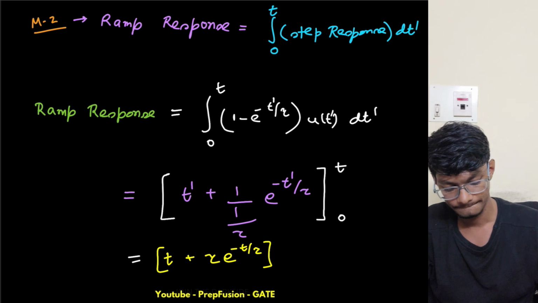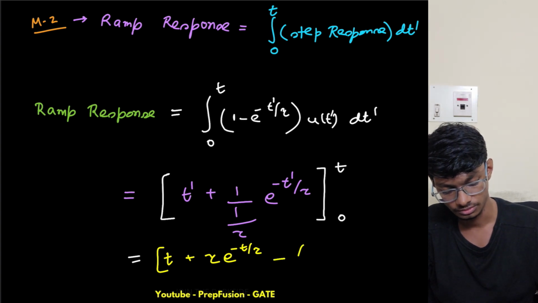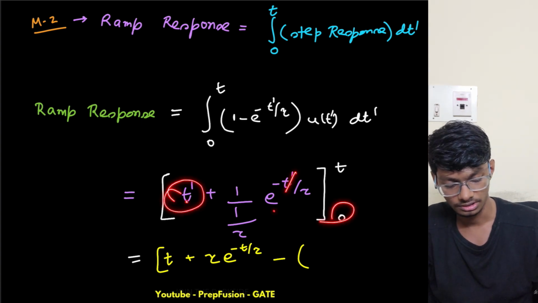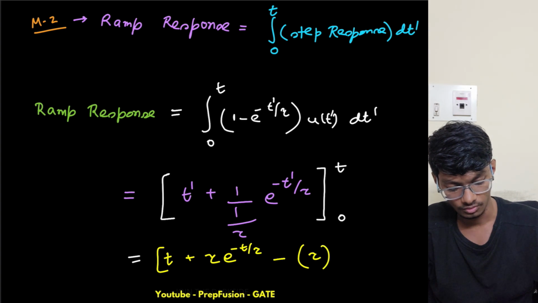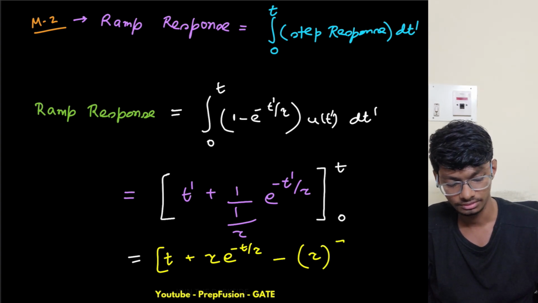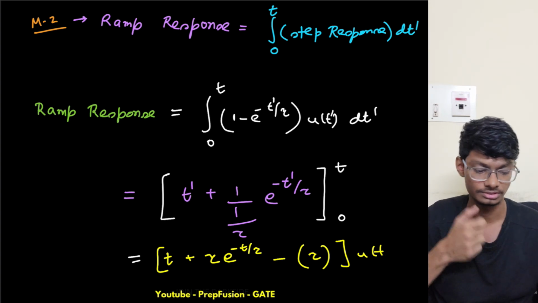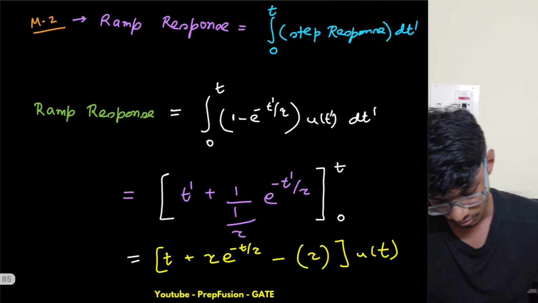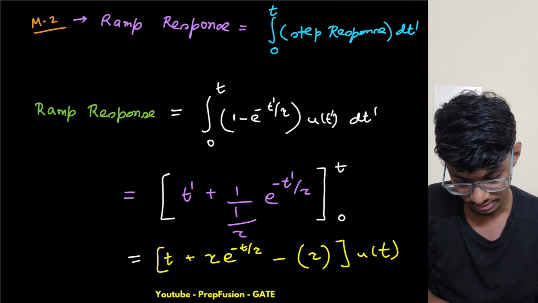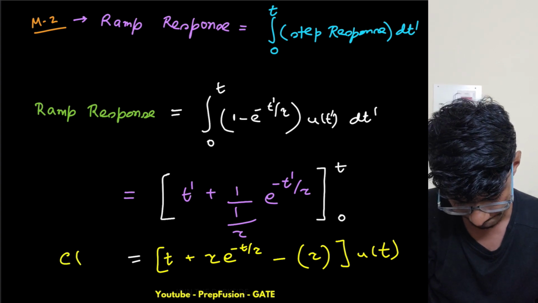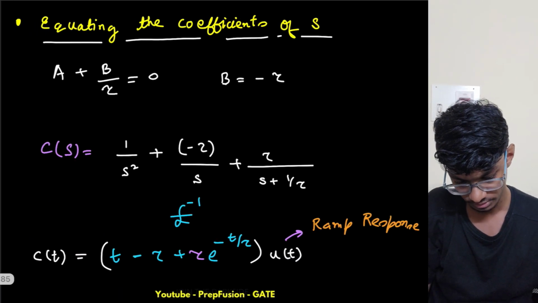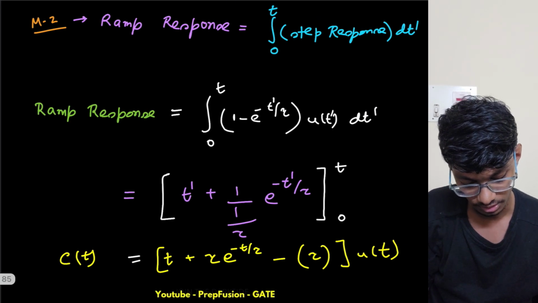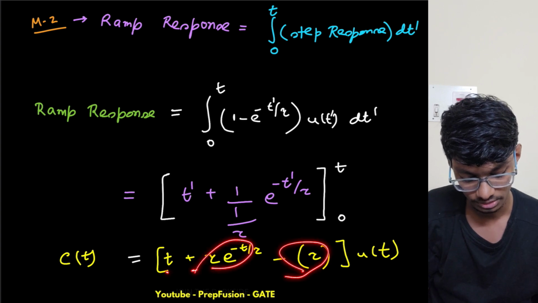Also I will replace with 0. So this is replaced with t, and if I replace t dash with 0, this becomes 0 and this becomes 1. So we are left with tau, right? And of course don't forget the unit step, because our system is causal, so we will start after t equals 0. So this is the response that I get. This is my c of t basically: c of t is t minus tau plus tau into e raised to power minus t upon tau, and here also I get the same, t minus tau plus tau into e raised to power minus t upon tau.